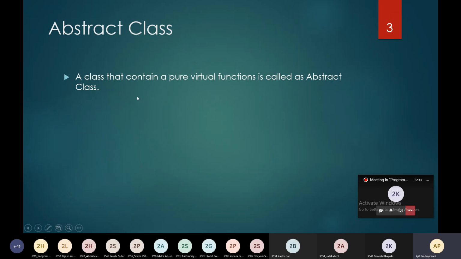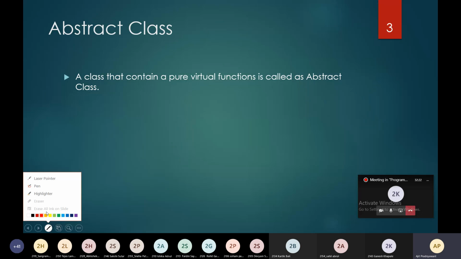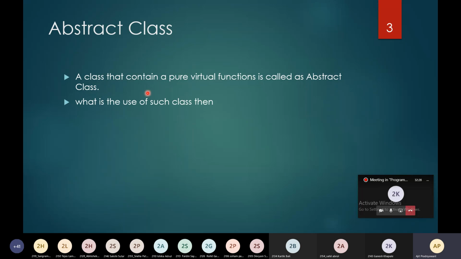A class that contains a pure virtual function is called an abstract class. What is the use of such a class then?